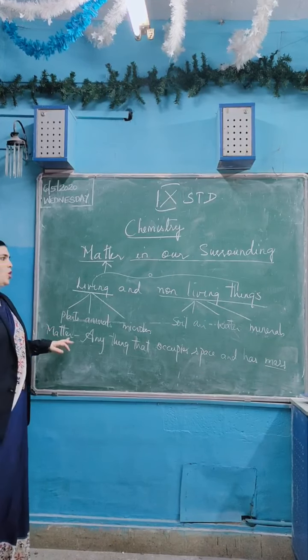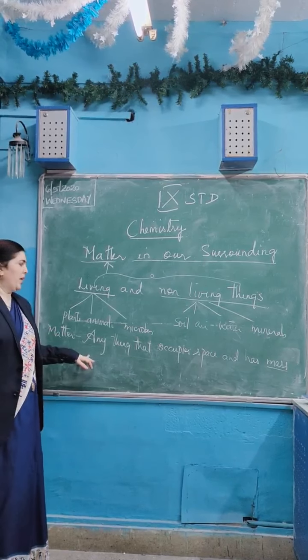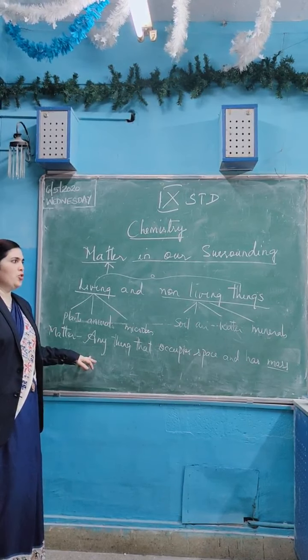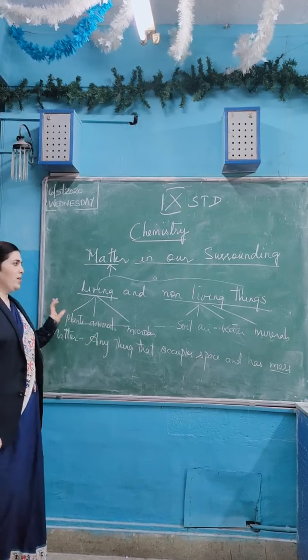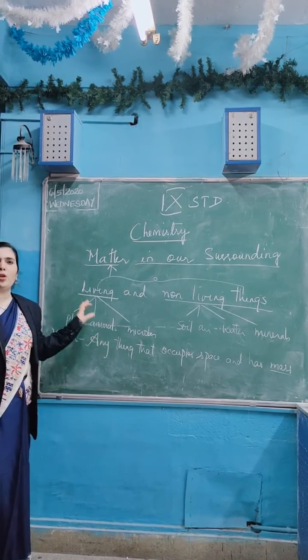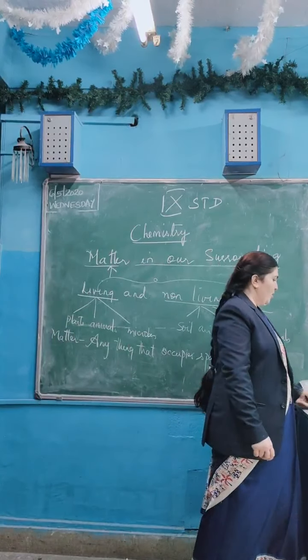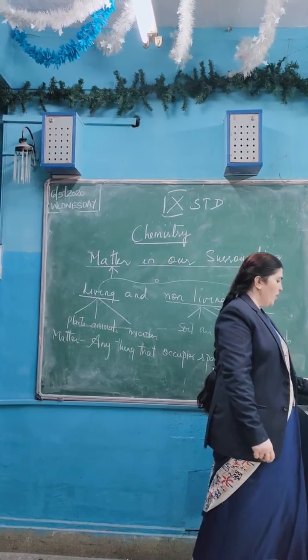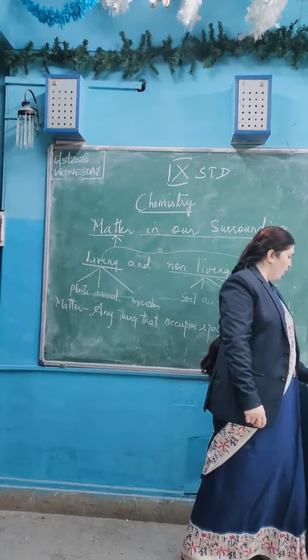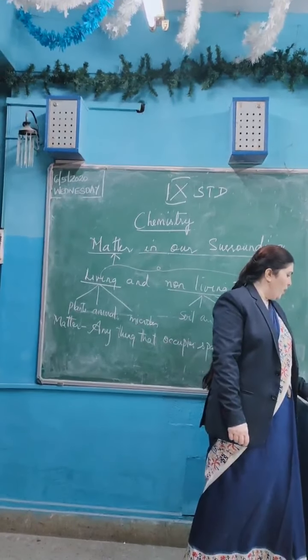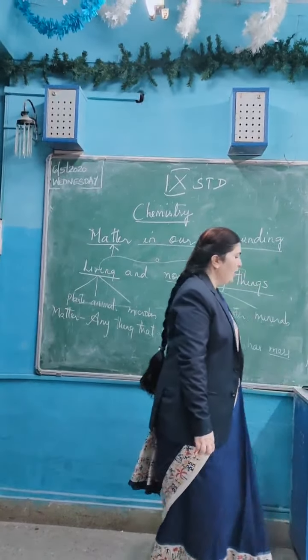In ancient times, the ancient people, the rishis and the saints, when they studied matter and particles, said that all the living or non-living things are made up of five things like air, water, fire. That is according to mythological belief, the Pancha Tattva: earth, air, fire, sky and water.